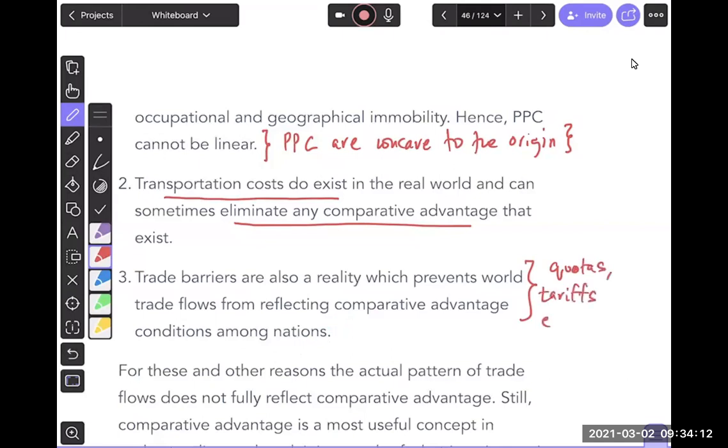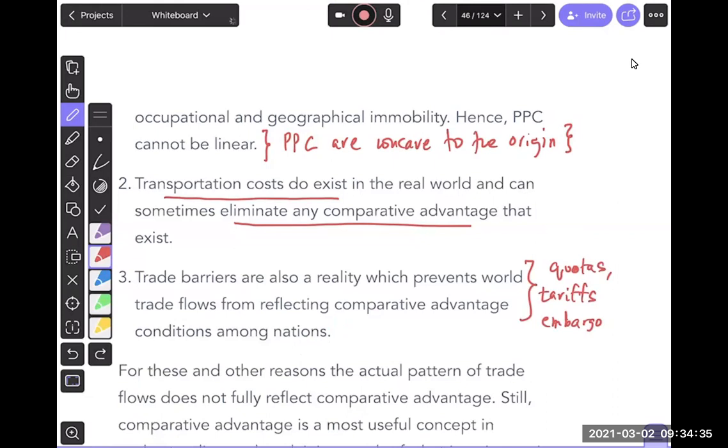Sometimes you put a ban on something, you put an embargo. So all of those things can be causes of trade not happening. Does that make sense, guys? So again, the weakness of the model is that we do not include trade barriers, which are reality.